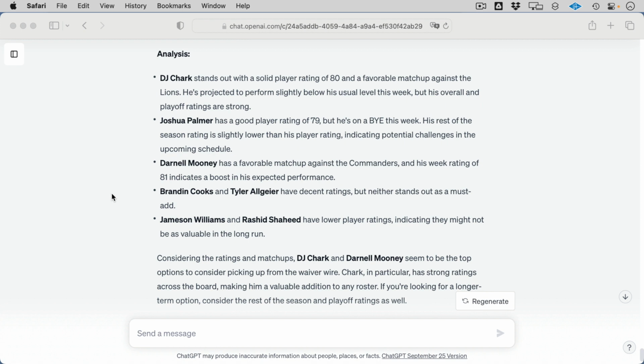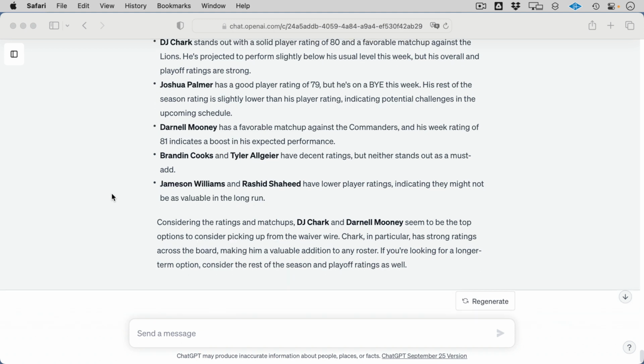about all these players. And it says, considering the ratings and matchup, DJ Chark and Darnell Mooney seem to be the top option to consider. And it gives me reasons why. Very cool. Okay, well now I'm going to start thinking about my matchups.